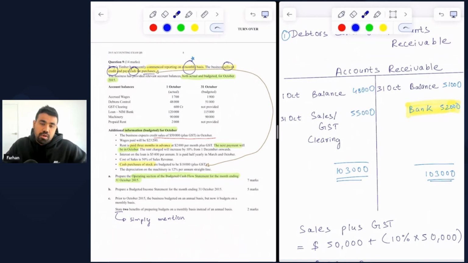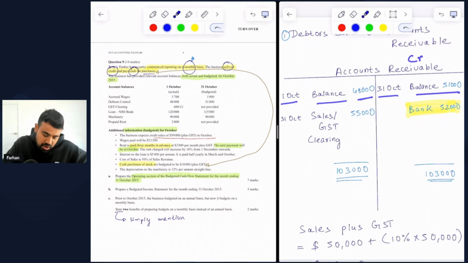Now, assets within the ledger account should always have an opening balance on the debit side and a closing balance on the credit side. Also, assets, when they increase, we debit them, and when they decrease, we credit them. So on the debit side of the ledger account, which is this side, you can see that I have included the opening balance at 1st of October, and that is $48,000, and the closing balance on the credit side at 31 October, which is $51,000.